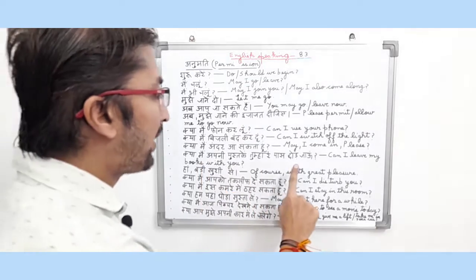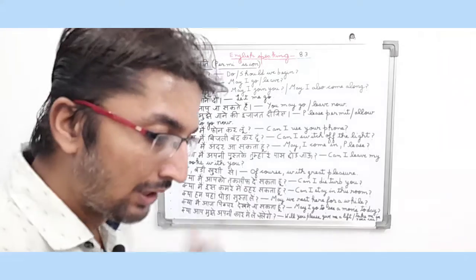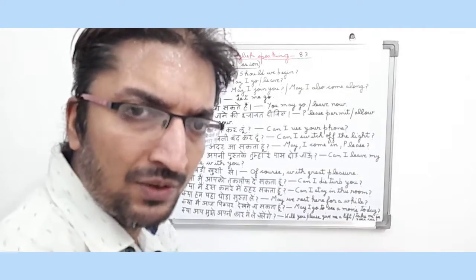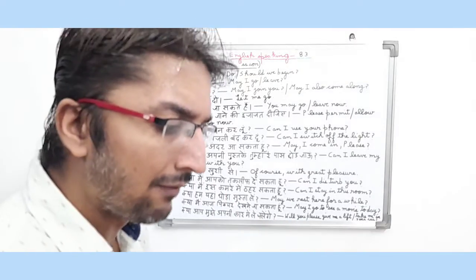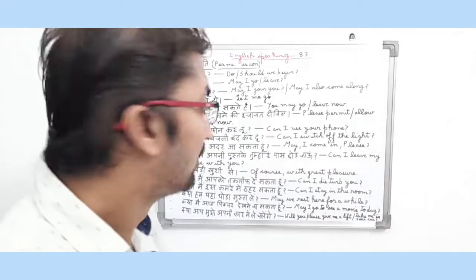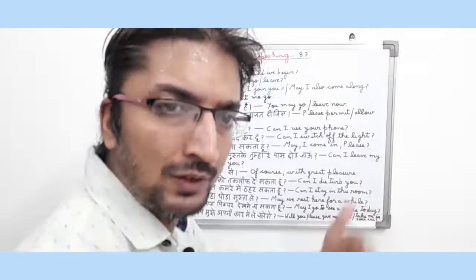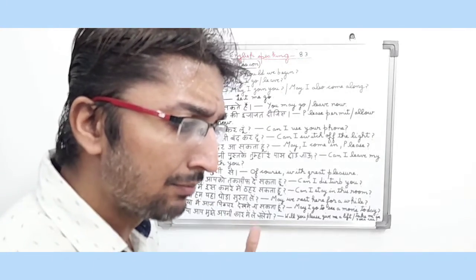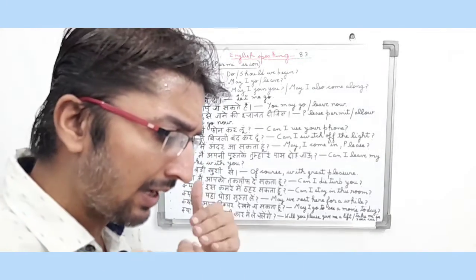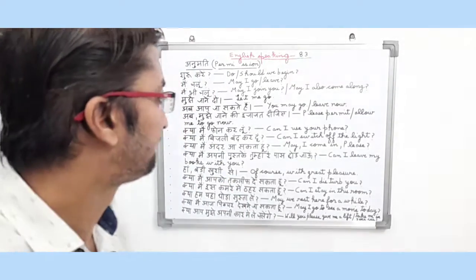क्या मैं अपनी पुस्तकें तुम्हारे पास छोड़ जाऊं? So in English it means can I leave my books with you? The sentence is also an interrogative type question because the person is asking another person कि क्या मैं अपनी पुस्तक उसके पास छोड़ सकता हूँ. So in English, can I leave my books with you? So it is a present interrogative type question, friends, and basically it is a permission type sentence because the person is asking another person whether he can leave his books with him. So it is a permission type sentence.